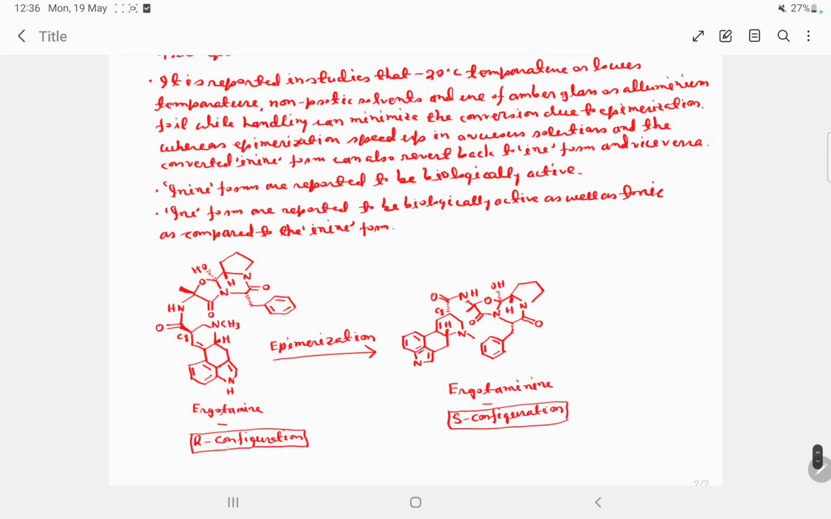So this is ergotamine, R configuration. By epimerization, it converts into ergotaminine, which is an S configuration. So the change is here in the C8 position, in the C8 chiral center.